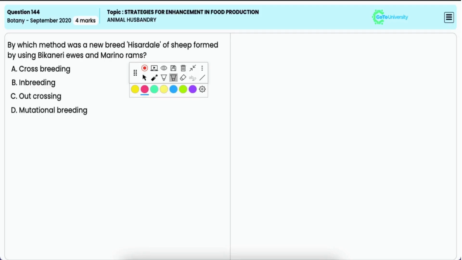In this question, you have to identify the method by which the breed Hisardale of sheep was formed.